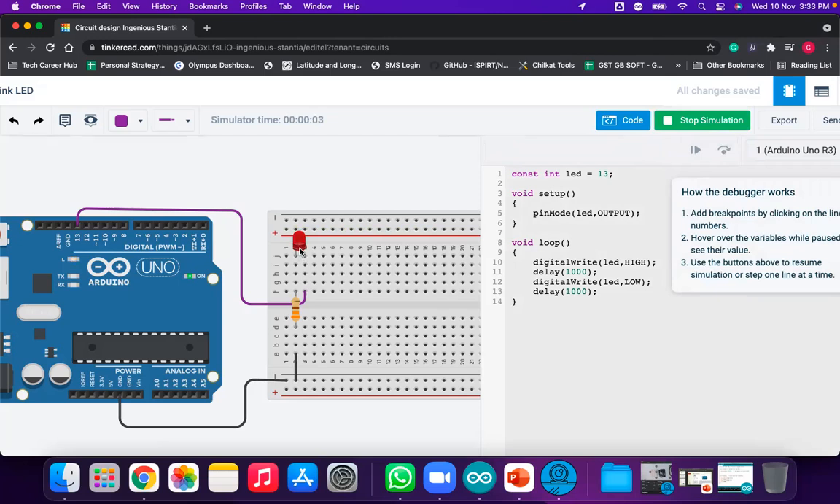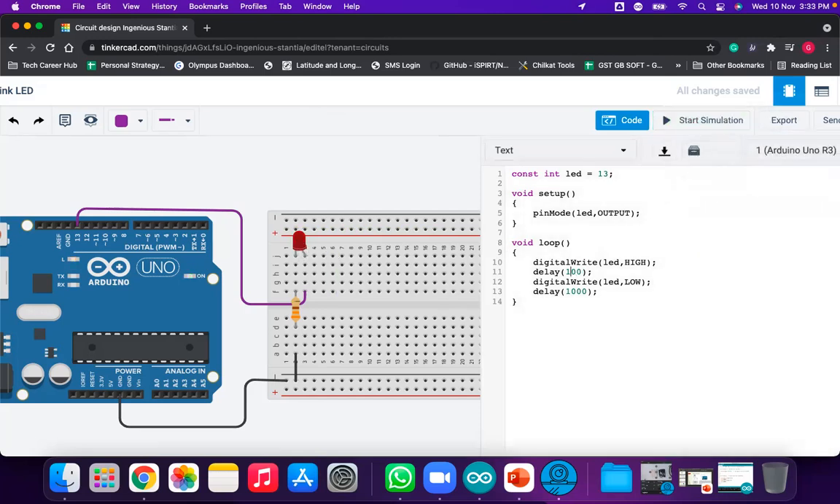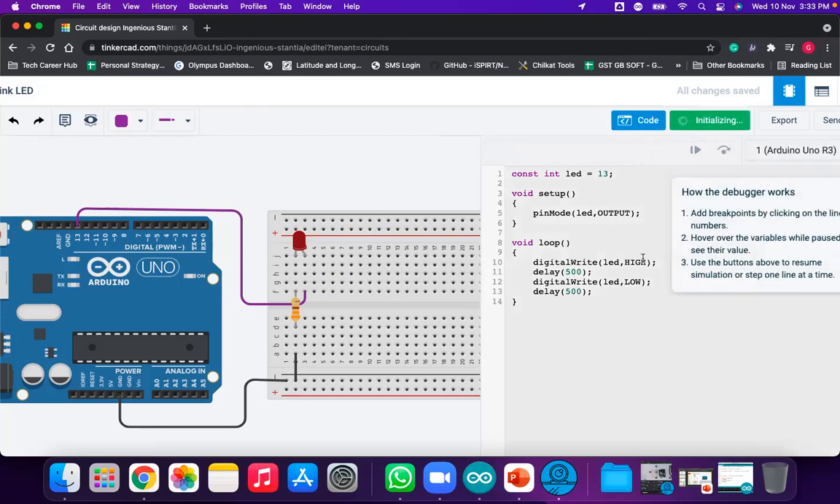And you see the LED starts blinking. Getting this? Now you can change the delay. Now the LED will start blinking every 0.5 seconds.